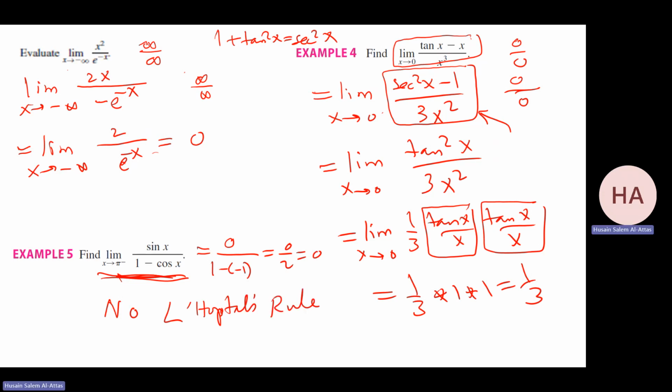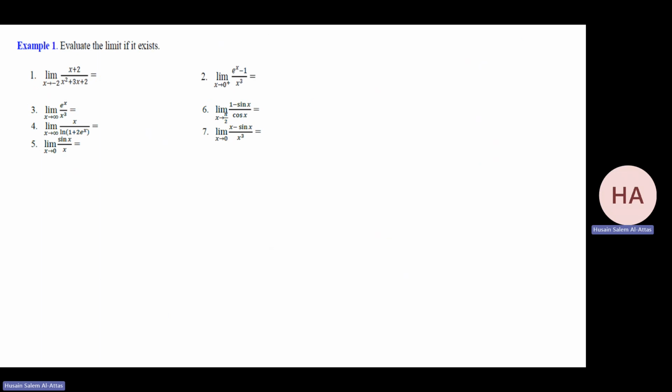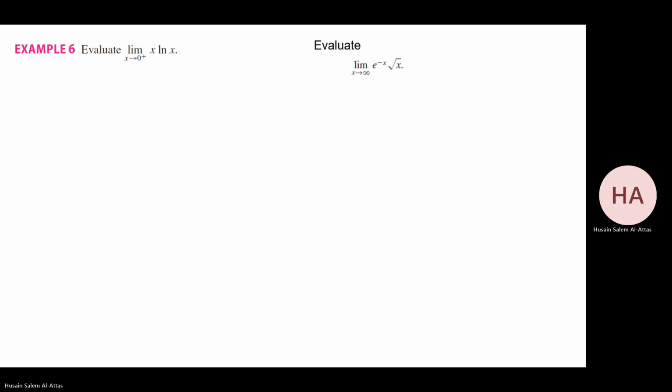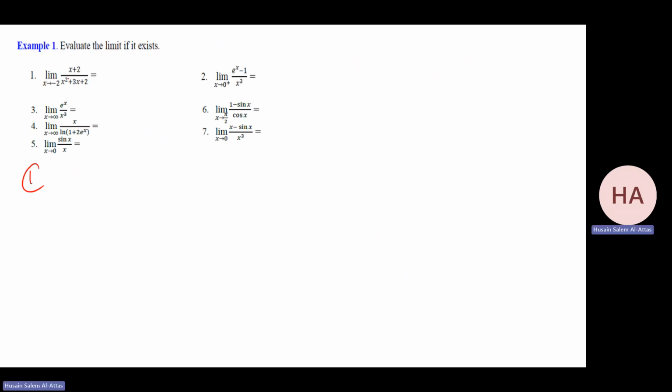In this example, I need to evaluate these limits, just to be sure there are no mistakes. Let me do it one by one. First one: actually, you can do this by factoring, but let's do it by L'Hopital's rule.